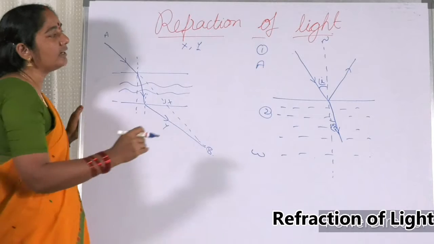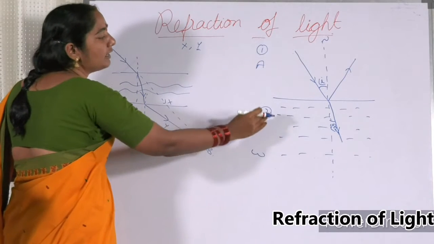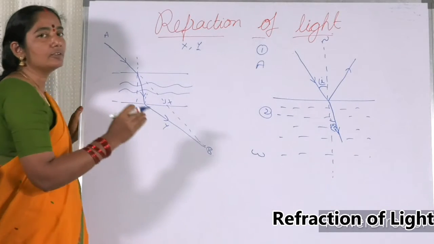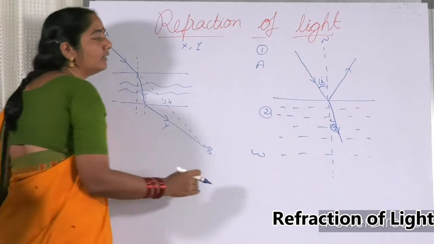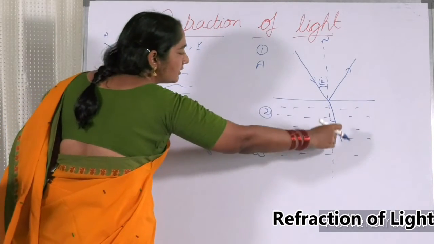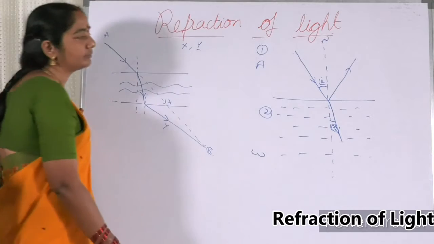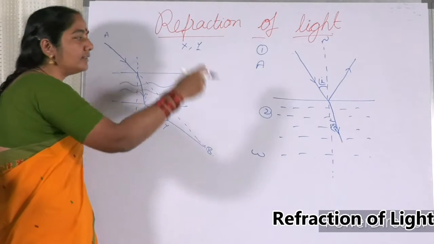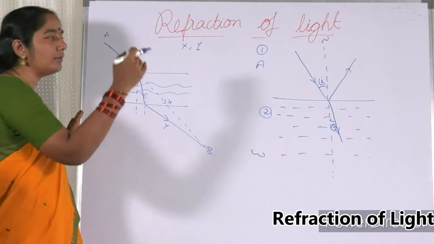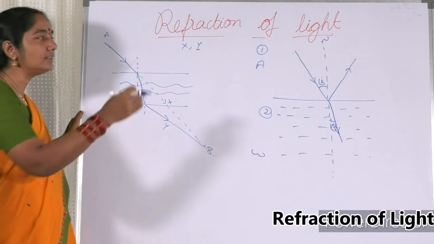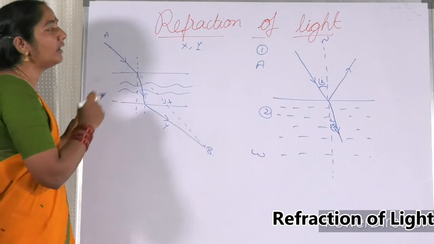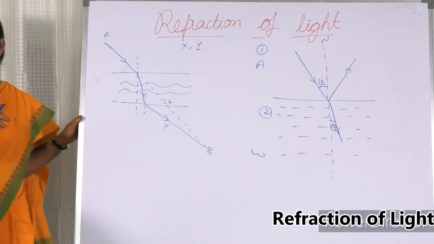Similarly, the speed of light is more in air. Speed of light is less in water. So as the speed is less, it wants to take a bend towards the normal and cross it faster, so that it can cover less distance, so that it can make the task faster. So this phenomenon is called the refraction. This kind of bending is called the refraction.